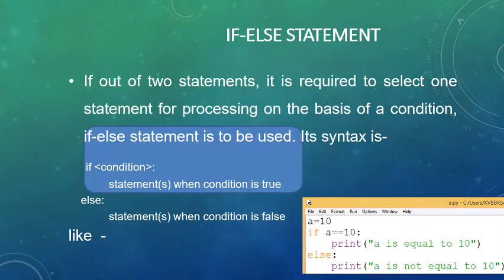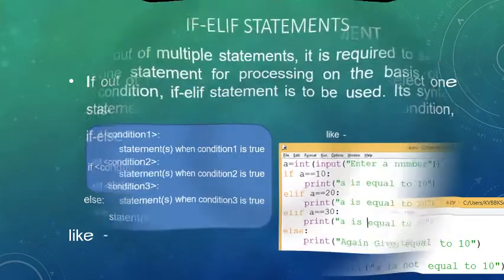Next is the second type, the if-else statement. This has two blocks, the if block and the else block. The if block executes when the condition is true, and the else block executes when the condition is false. Meaning that in either case, whether the condition is true or false, the program will show certain output. Examples are finding the greater of two numbers or the smaller among two numbers. For that we use if-else statements.